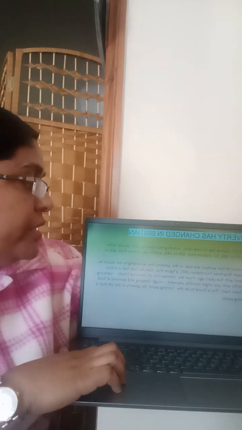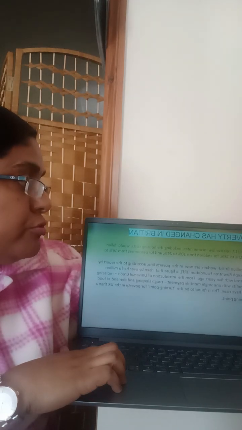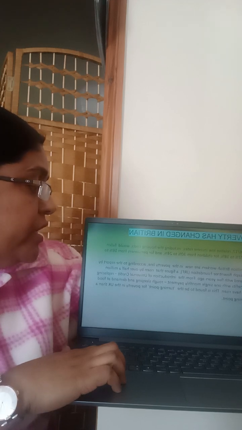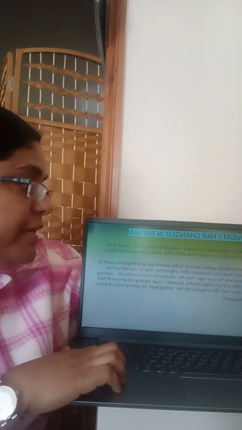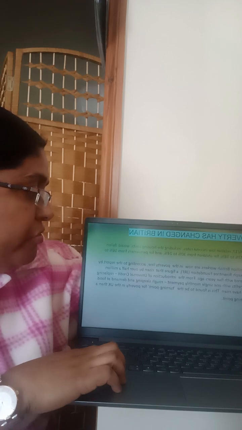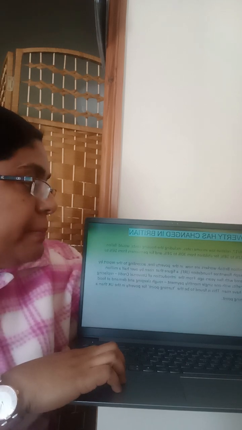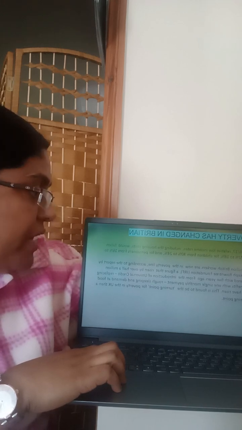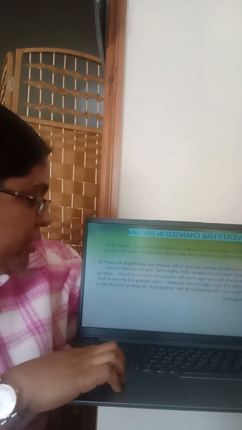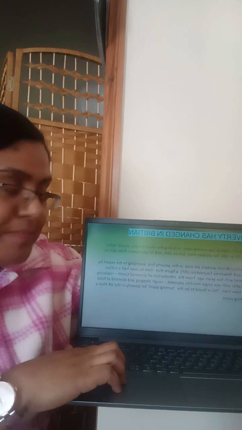In 2016 to 17, relative low income rates, including housing costs, had fallen from 22 to 18%, and 4 million British workers are now in poverty, according to the report by the Joseph Rowntree Foundation, that is JRF. That figure has risen by over 500,000 compared with 5 years ago, from the introduction of universal credit, replacing 6 benefits with one single monthly payment. Rough sleeping and demand at food banks have risen. This is found to be the turning point for poverty in the UK rather than a returning point.